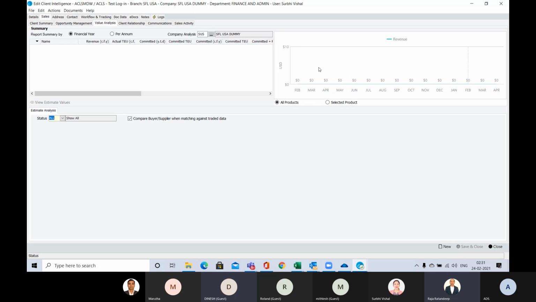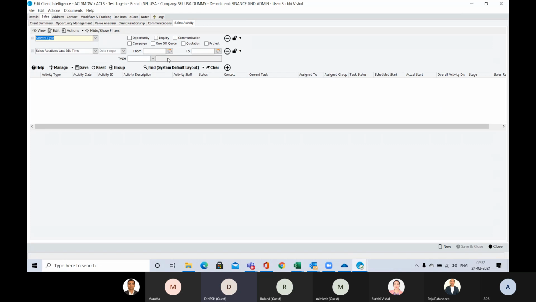Yeah, Raja, I understand. Suppose we have a good existing customer database, and that needs to be created in this system. Is there any backend solution available, that we can give you the data and then you upload that into the CargoWise system, or do we have to create all the customers?